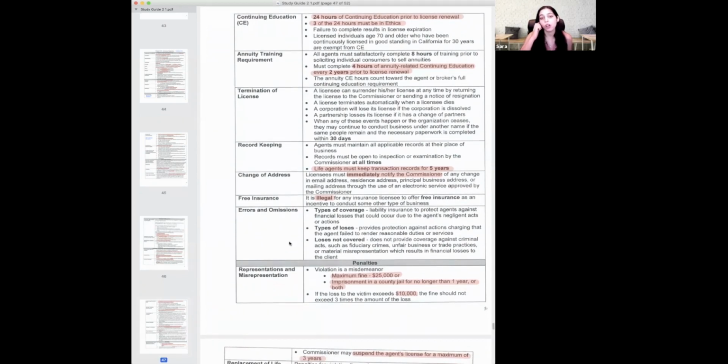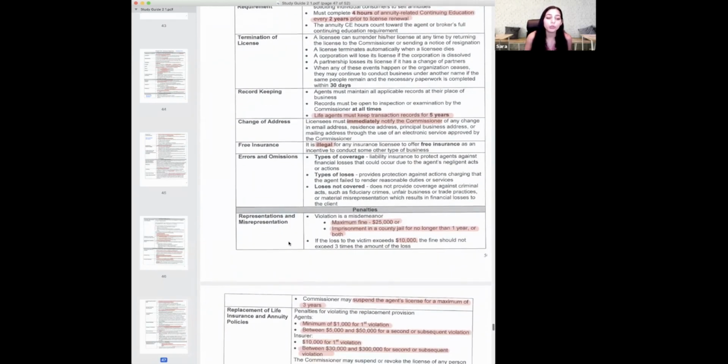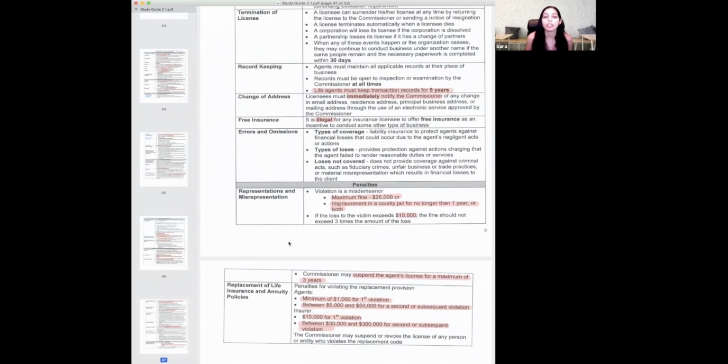Errors and omissions. So obviously we are human. We do make mistakes, and insurance companies are aware of that, and they have certain things in place so that if something happens, like you messed up on the amount of coverage that someone wanted or how much premium they were paying, it's an easy fix, right? Types of coverage and types of losses, those are things that companies can easily fix. So they're ready to fix that error. We just make sure we do a fix in the system, and then we're all done.